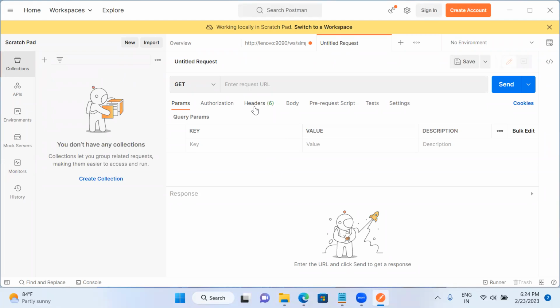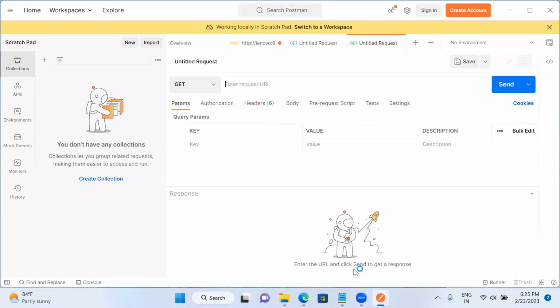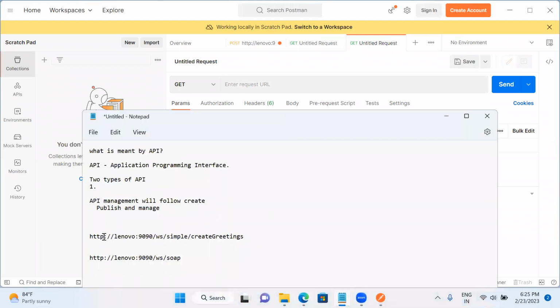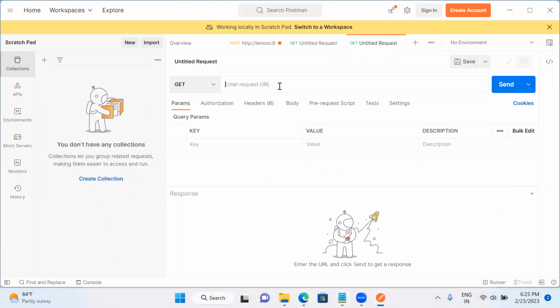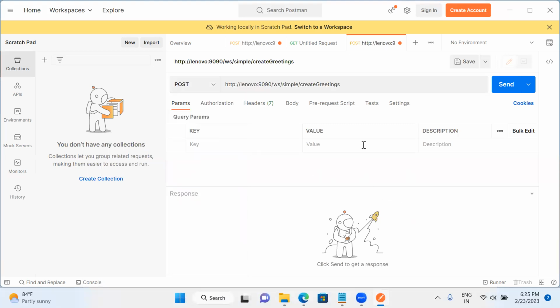So this is the Postman I am going to use here. I will create new. I'll select the HTTP connector here, and I have to copy paste this REST URL. So I'm pasting here. After pasting, here I need to use the POST. After selecting POST, what I have to do, I need to go to the body.